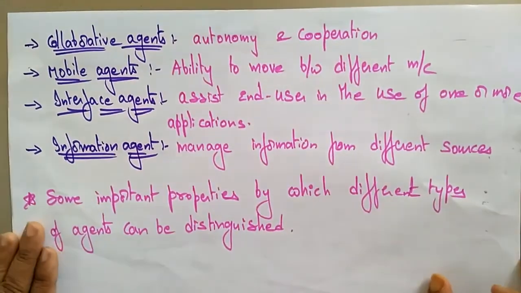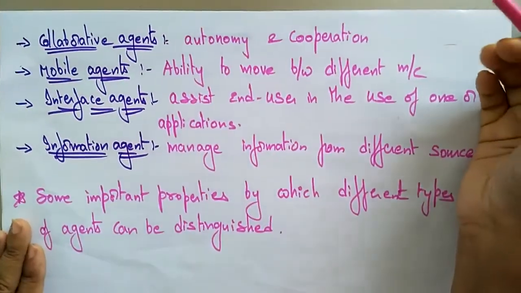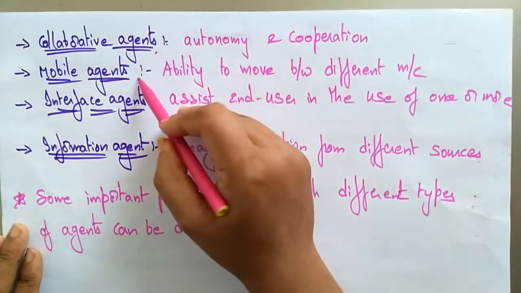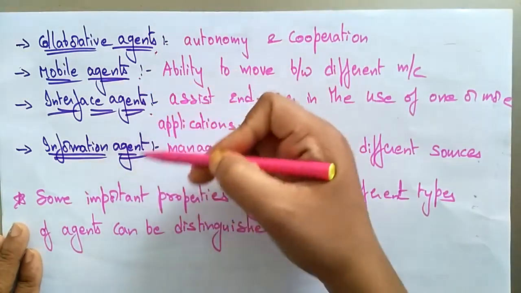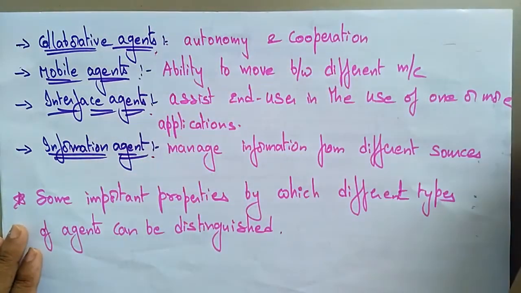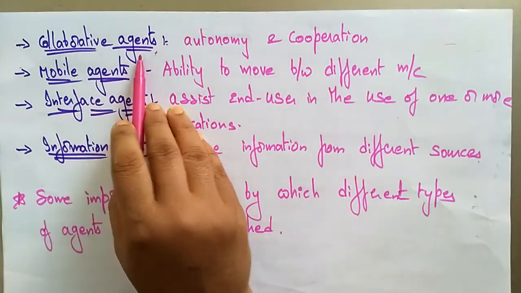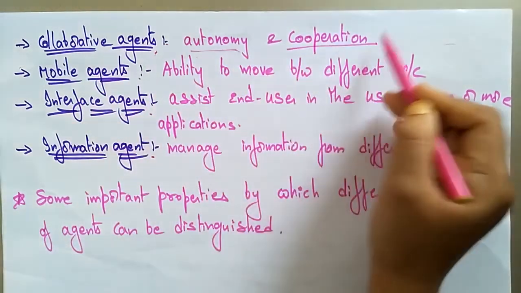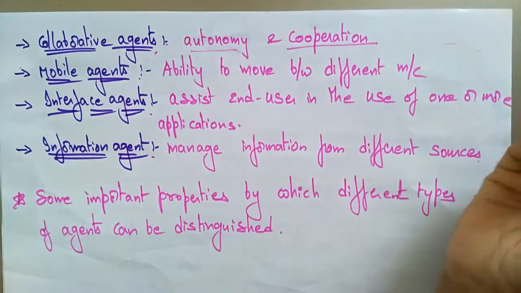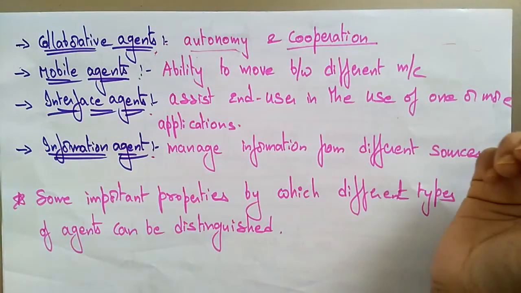And another feature, it may be a collaborative agent. The different software agents are collaborative agents, mobile agents, interface agents and information agents. So these are all independent of each other. Based on their requirement, they can provide the services. If it is a collaborative agent, it is autonomous and cooperative. Collaborative, the word itself says it. So autonomy and cooperation are established here.